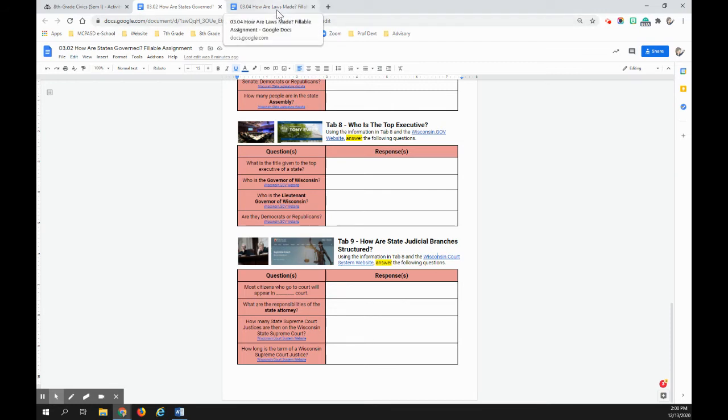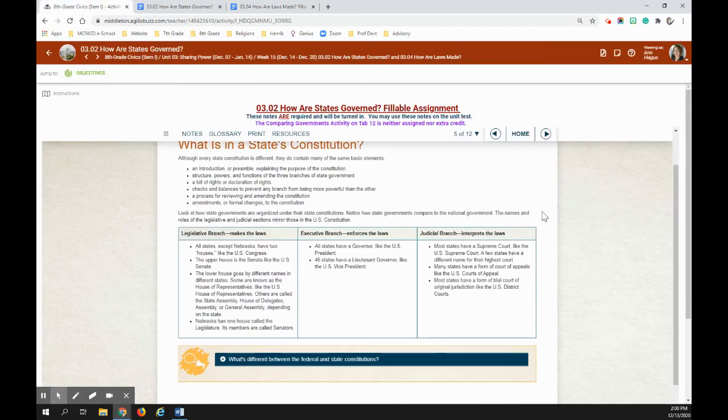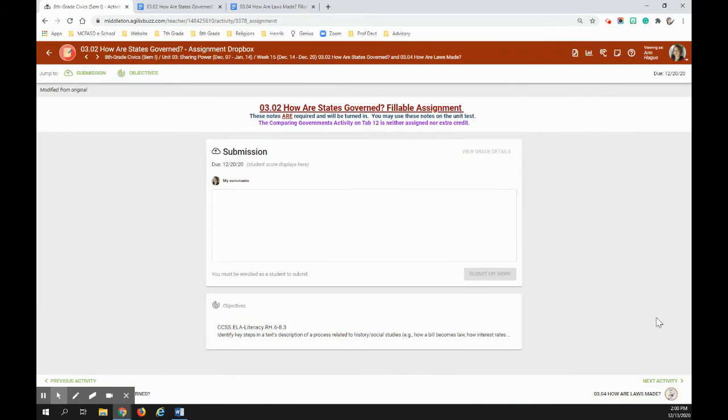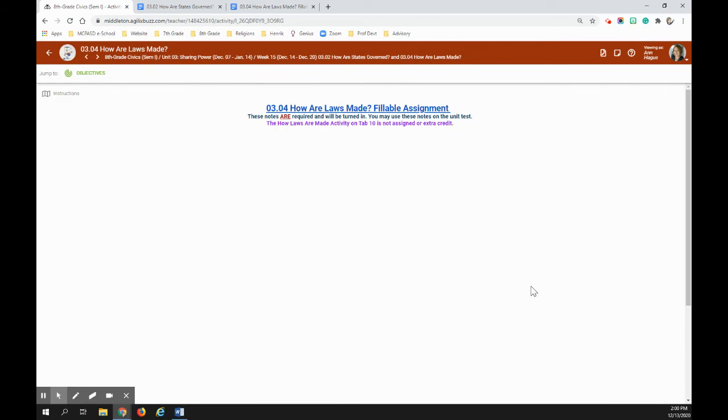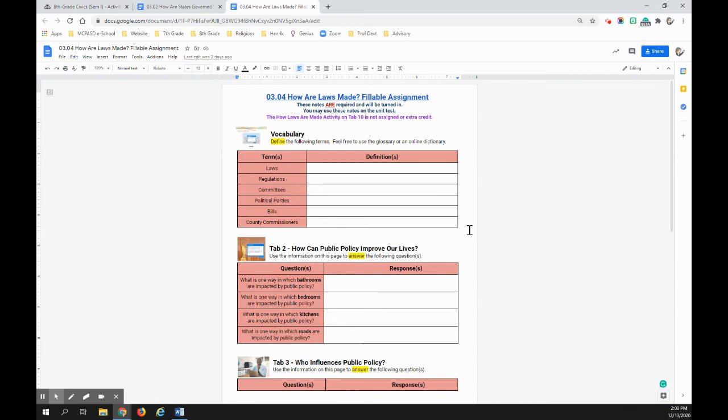I will not test you on anything that is not on this sheet. So feel free, if you want, to not spend too much time on the tabs that I didn't ask you any questions on. The second thing is how laws are made. Again, just a reminder, the activity on tab 10 is not something we are doing. And this has to do with how laws are made.